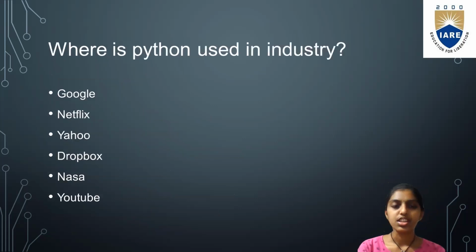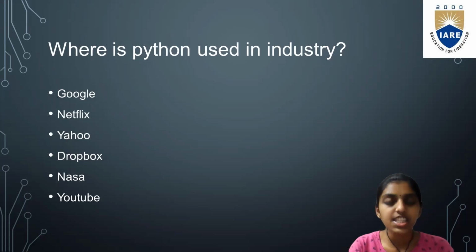Where is Python used in industries? So generally these days, Python is used in a vast way because it is very easy. Most people are trying to use Python because it is easy to understand and the code is easy to write. In Python you can finish the code in a minimum number of lines when compared to C or C++ or Java. So that will also reduce our time. Many industries prefer to use Python for that purpose. Some of them are Google, Netflix, Yahoo, Dropbox, NASA, and YouTube.